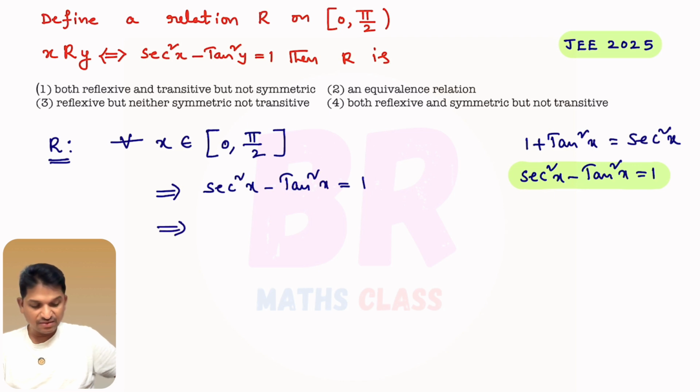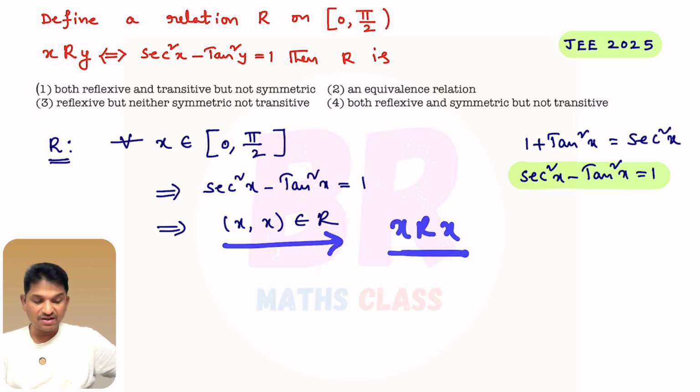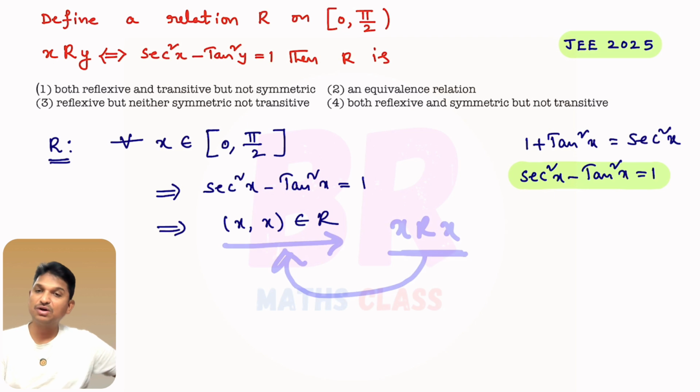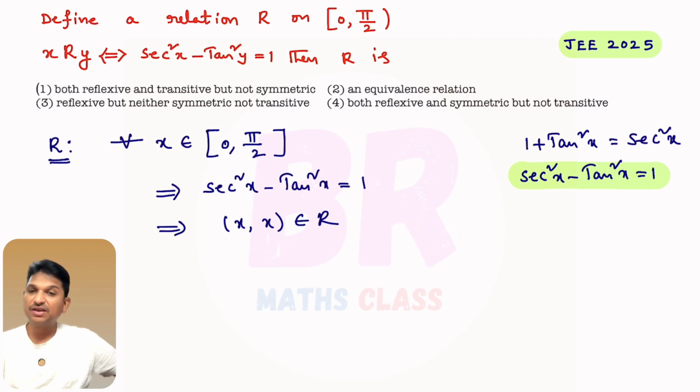When it is 1, then we know x is related to x. That can be written as x comma x belongs to R. So this relation is reflexive. I am not writing all the things here, I'll just give a tick mark. This relation is reflexive. Okay.